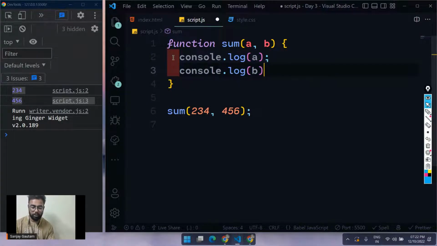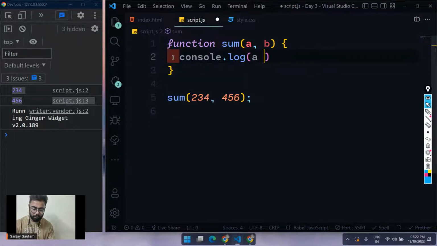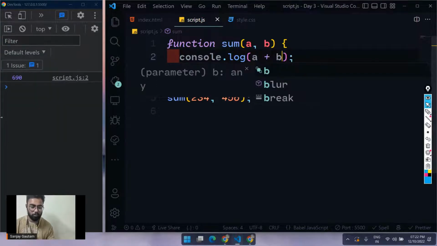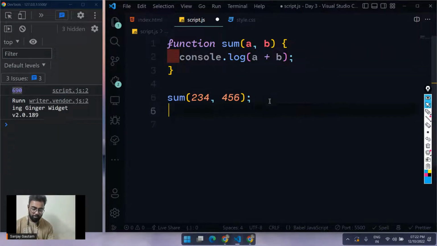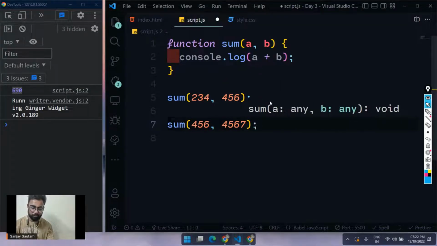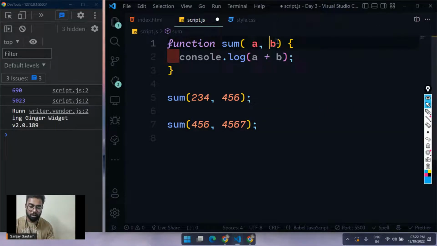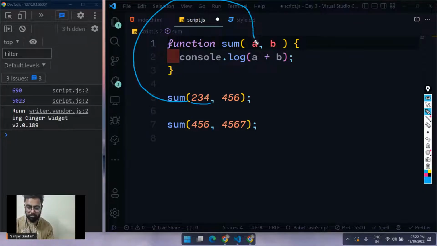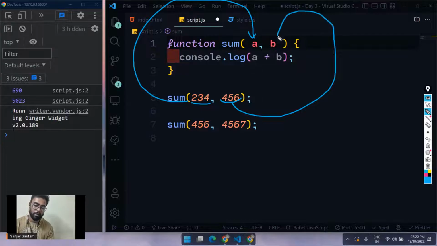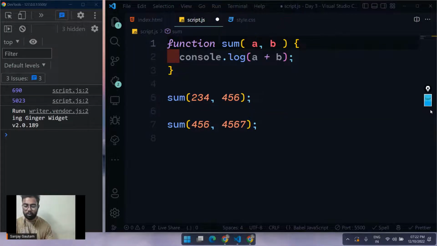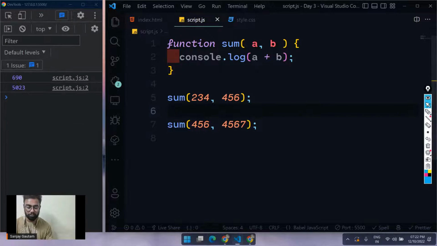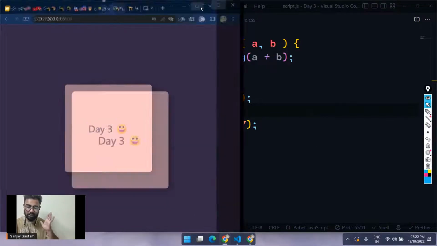Now instead of doing the simple console.log, why don't we just add these two values? So I'm getting 690 here. And the fun part is you can call your function again and again with different values. The only thing you have to keep in mind is that the order should be the same. Whatever is the first argument is going to become the value for the first parameter, and whatever is the second argument is going to become the value for the second parameter. Okay, that's all, so that's about the function. I hope everything till here is clear to you.